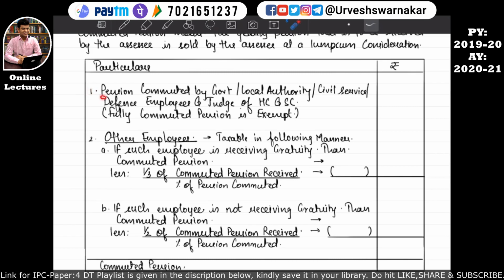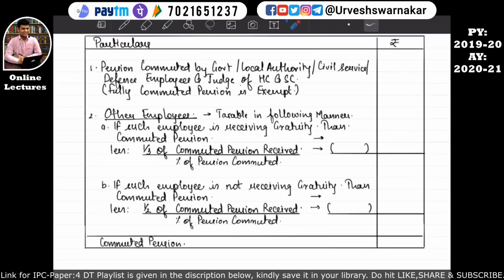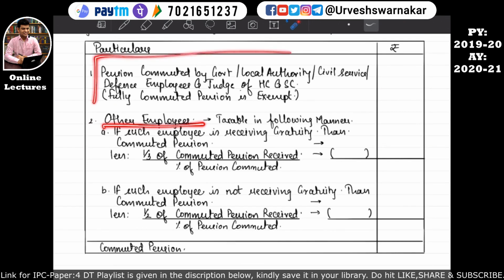Point number 1 says that pension commuted by a government employee, or a local authority employee, or a civil service employee, or a defense employee, or a judge of a high court, or a judge of a supreme court, whatever amount has been commuted by these employees, it will be fully exempt. I hope this is quite clear to you all. Then the second point says that for any employee other than those mentioned in point number 1, the commuted pension will be taxable in the following manner.